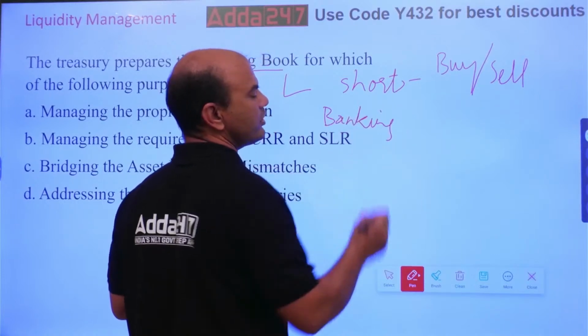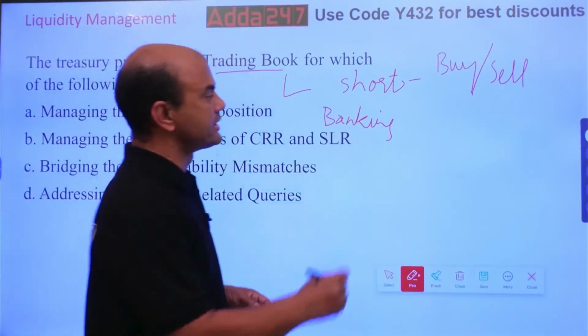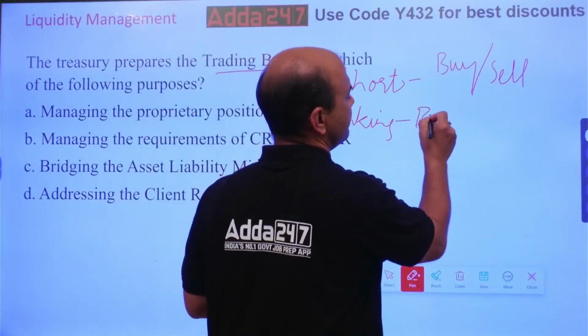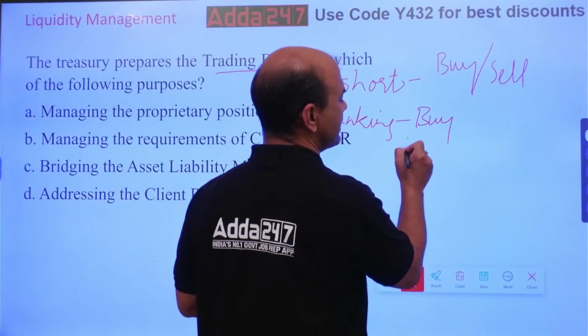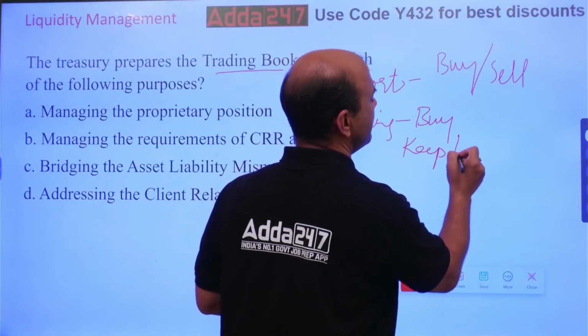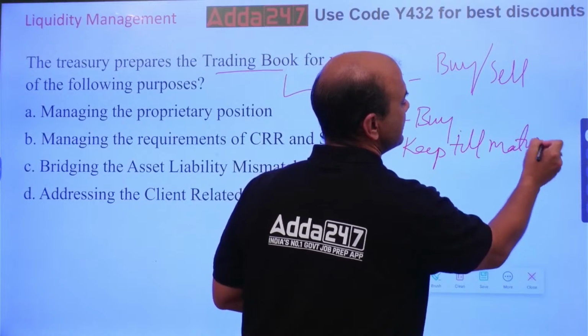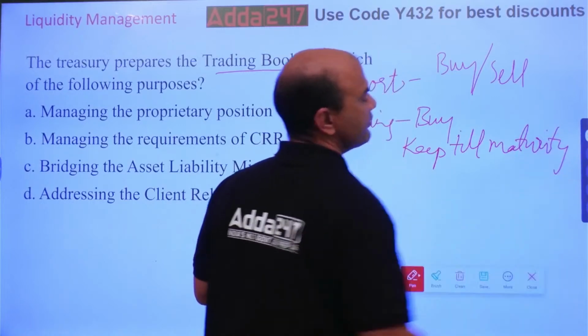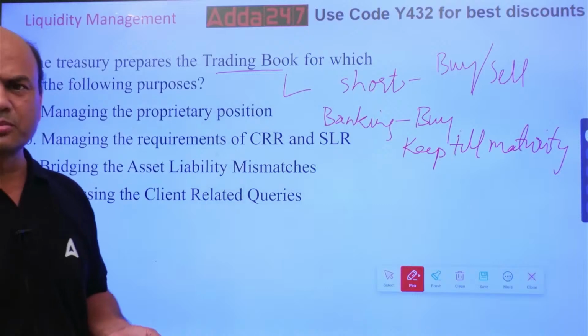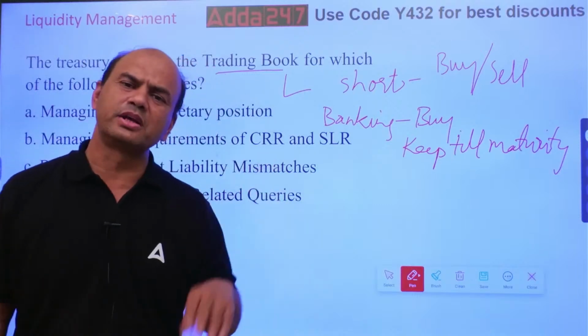In banking book, I purchase the bonds and keep till maturity. So I'm not selling it at all. So if I'm not selling it, you tell me, will there be a price risk to me? Price means the price of that bond goes down.